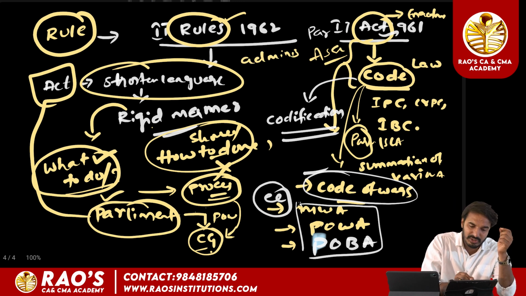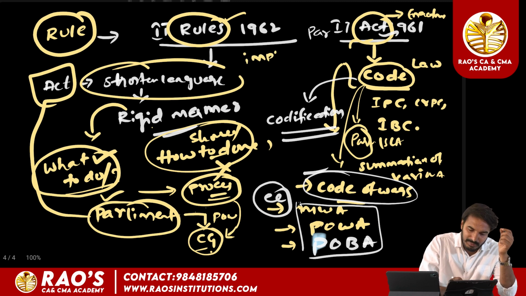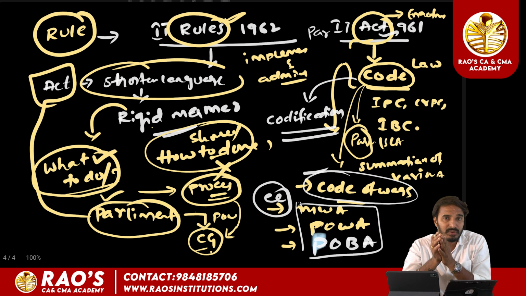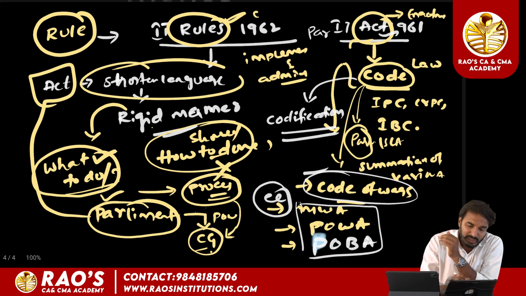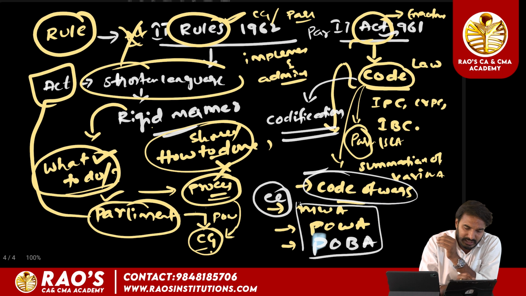For the effective implementation and administration of the act, the parliament has granted the power to the government to frame the rules. Because, as we know, the act is in which manner? Rigid manner. So for the proper implementation of the act, the parliament has granted the power to make the rules to the central government. As the rules are framed by the central government and not by the parliament, we should not use the word act in this case. We should simply call it rules.